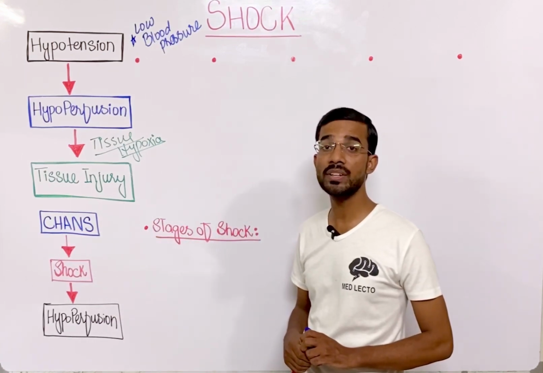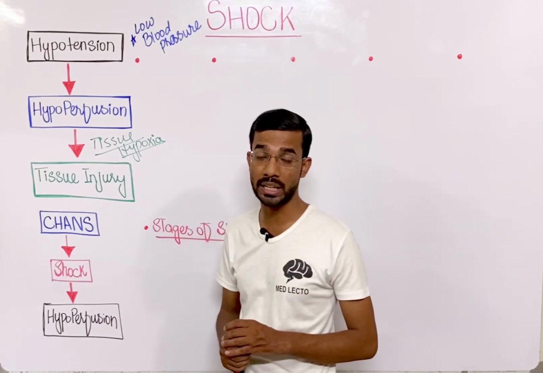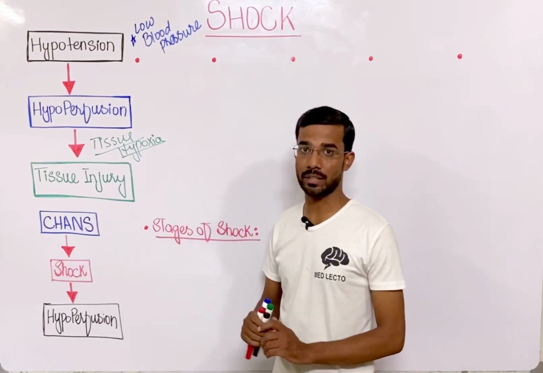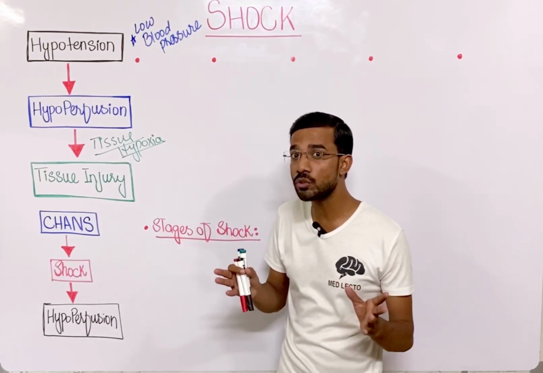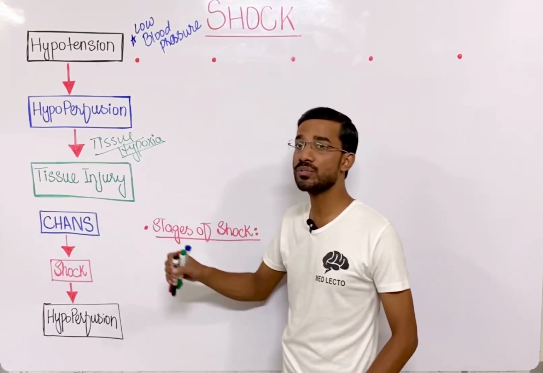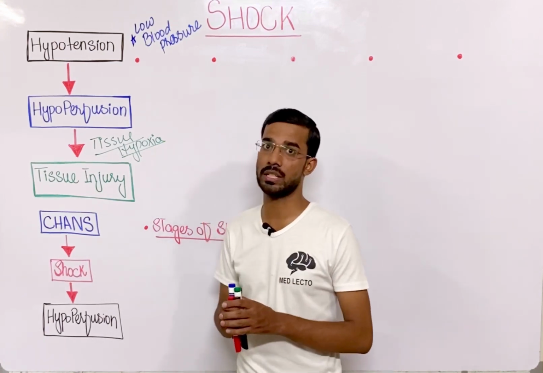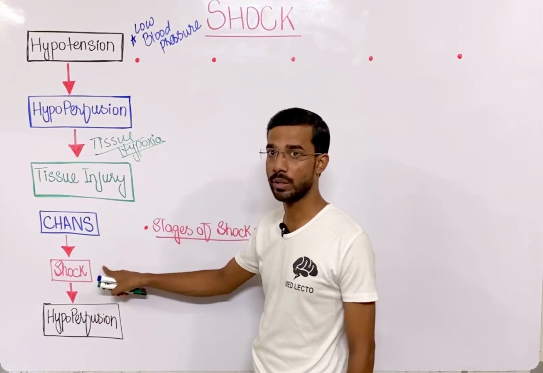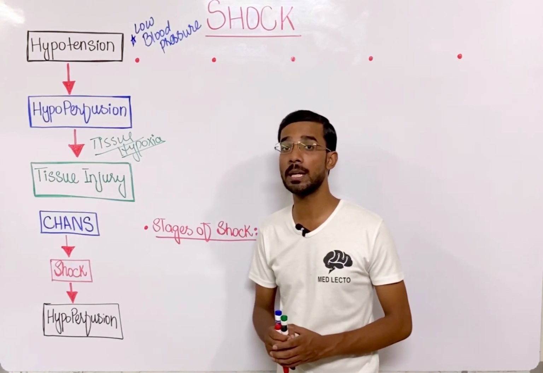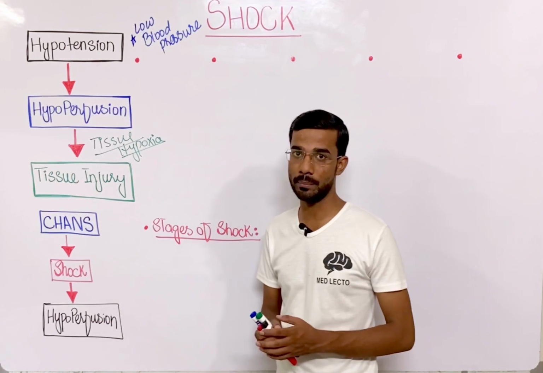A for anaphylactic: when you see a type 1 hypersensitivity reaction activated in our body, then it can also go toward shock. N for neurogenic, which is something related to the neurons, so it can also go toward shock. And S for septic: when you see bacterial infections in the blood, that can also go toward shock. And in shock, as we have discussed, you will see hypoperfusion of the tissues of our body.